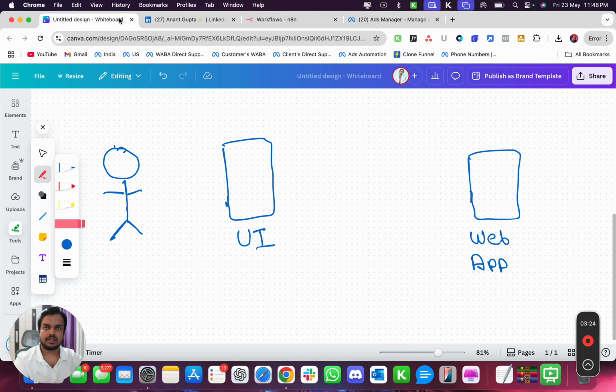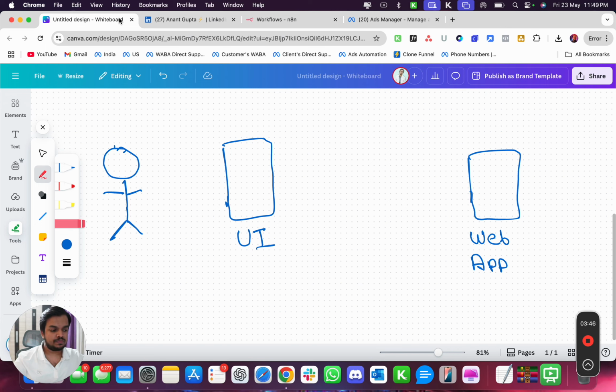These are web applications. Now, for these web applications, there are always two components that have always existed. One is the user interface, which you get to see as a user. For example, currently you're watching this video on YouTube. That is nothing but a UI, right? You're watching this in a user interface.